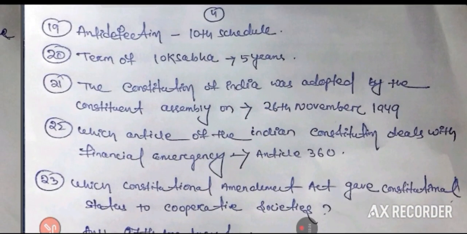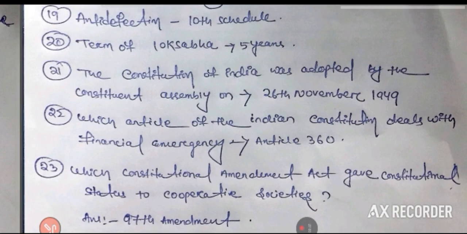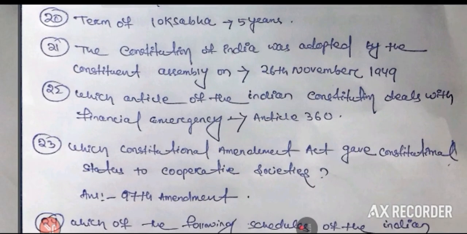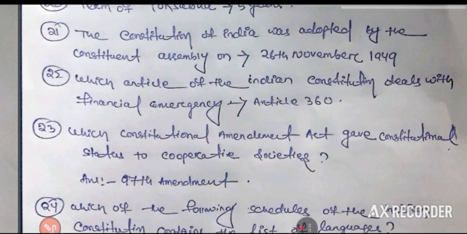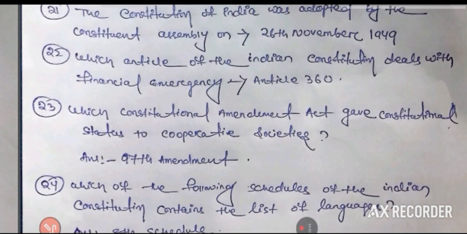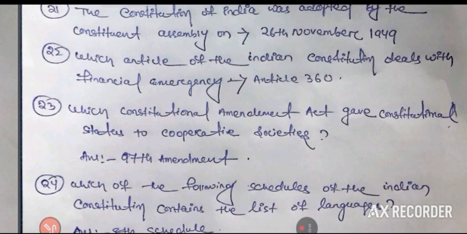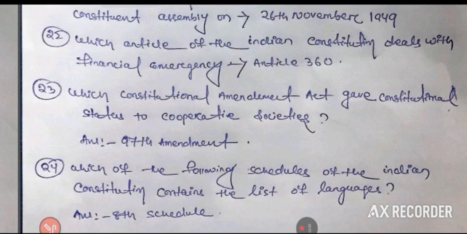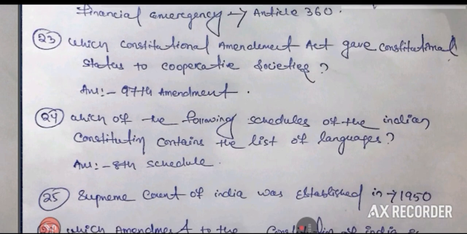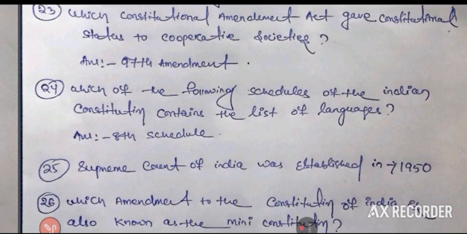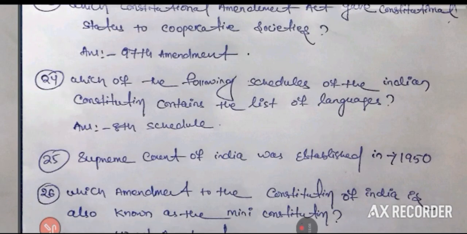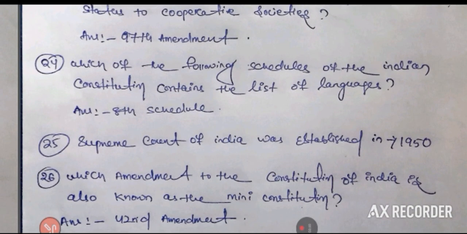Anti-defection: 10th Schedule. Term of Lok Sabha: 5 years. The Constitution of India was adopted by the Constituent Assembly on 26th November 1949. Which article of the Indian Constitution deals with financial emergency? Article 360. Which constitutional amendment act gave constitutional status to cooperative societies? 97th Amendment. Which of the following schedules of the Indian Constitution contains the list of languages? 8th Schedule. List of languages: 8th Schedule.